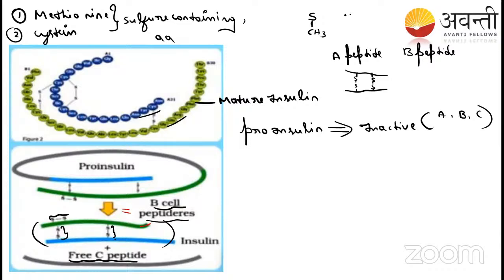But when it comes to the cysteine, only the SH group is there. So that's why the disulfide bond will happen only in the cysteine, not in the methionine. You have to remember this. Disulfide bond.